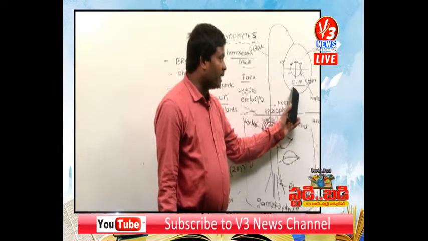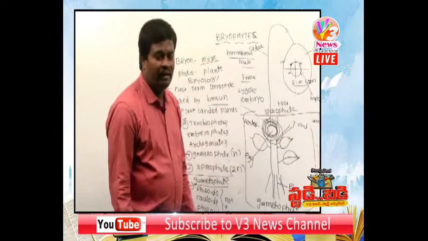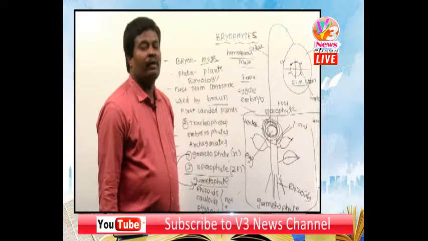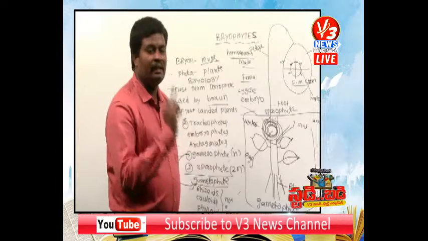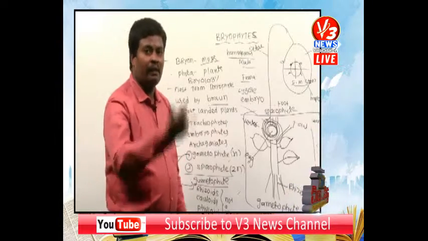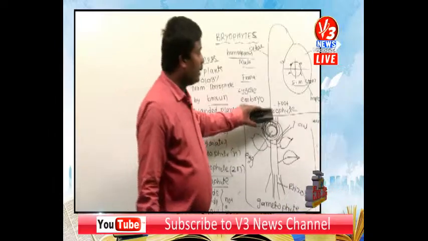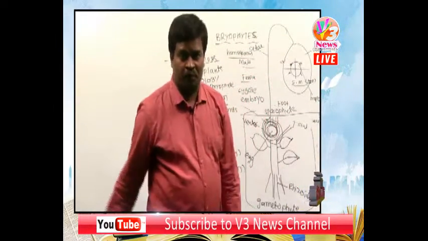The sickle-shaped male gametes are released from the antheridium and reach the archegonium, into the venter. The fusion of male and female gamete is called fertilization. The fertilization product is zygote. Is the zygote diploid or haploid? Diploid. Zygote develops into an embryo. The embryo is also diploid. The diploid embryo develops into a sporophyte.